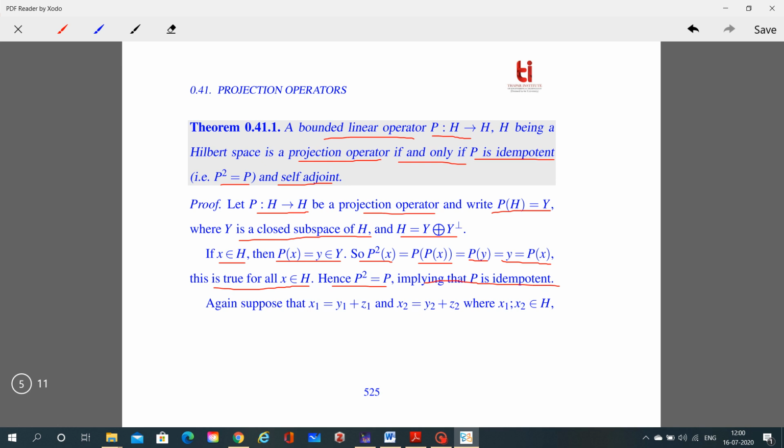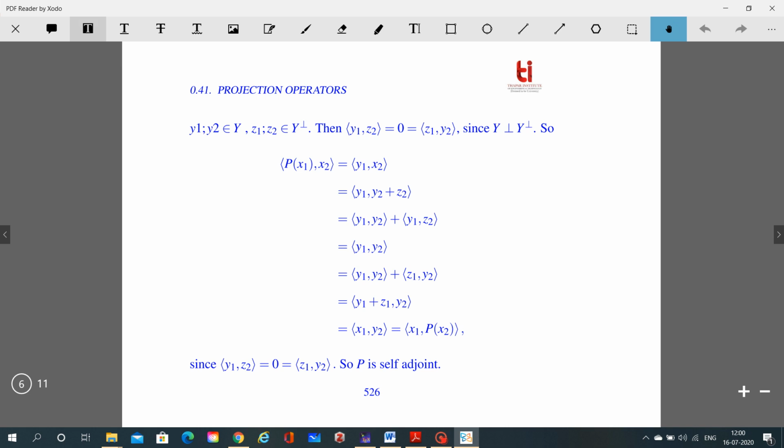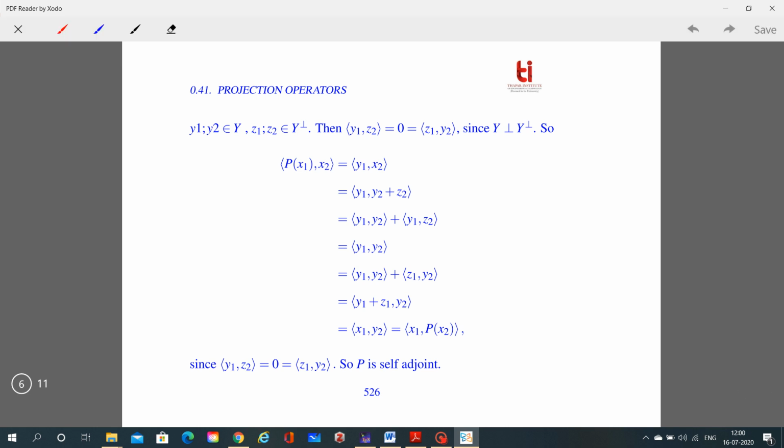Again, suppose that x1 = y1 + z1 and x2 = y2 + z2, where x1 and x2 belong to H, y1 and y2 belong to Y, and z1 and z2 belong to Y perpendicular. Then the inner product of y1 and z2 is 0, and similarly the inner product of z1 and y2 is 0, because Y is perpendicular to Y perpendicular.